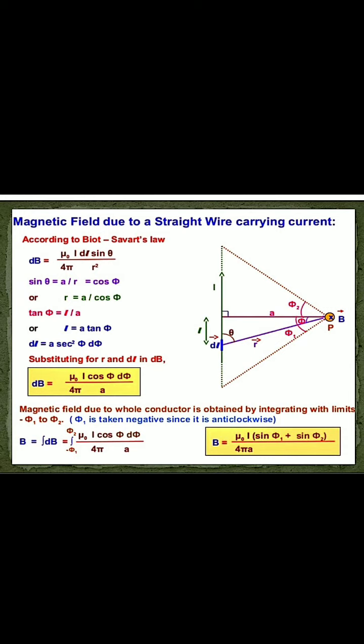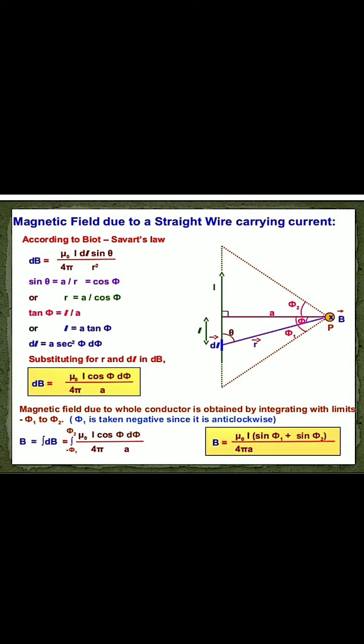Now if we integrate this, we get the final magnetic field due to the whole current carrying conductor, not only the current element, due to the whole straight current carrying conductor. That is B equals mu 0 I (sin phi 1 plus sin phi 2) by 4 pi a. I hope it is clear to everyone. B equals mu 0 I (sin phi 1 plus sin phi 2) by 4 pi a. This is the expression for the magnetic field due to a straight current carrying wire.